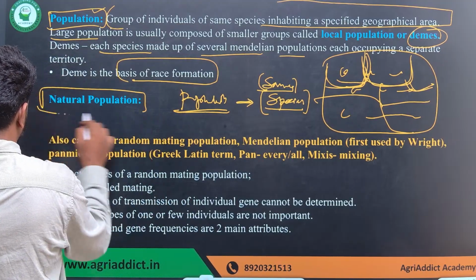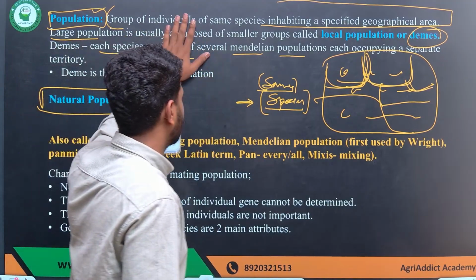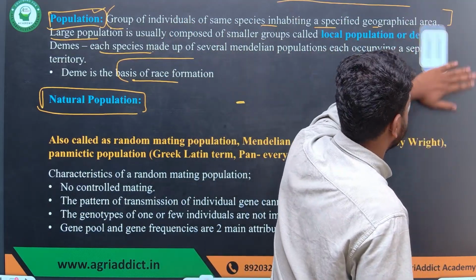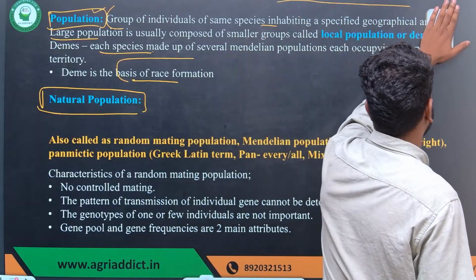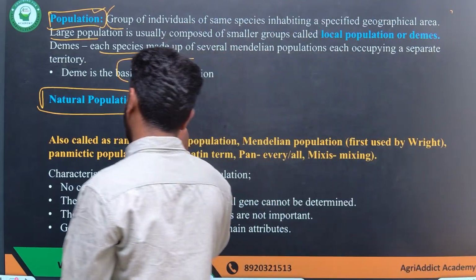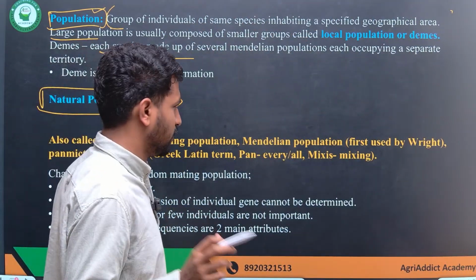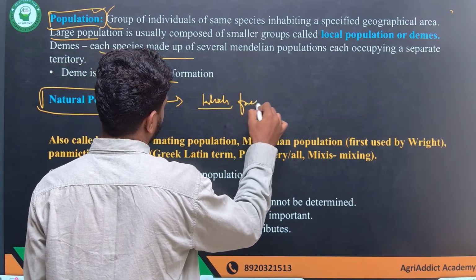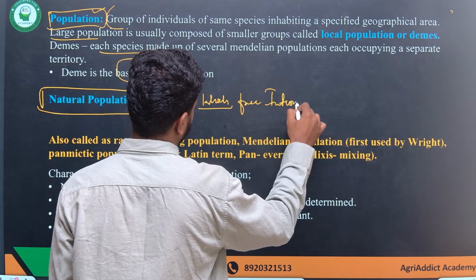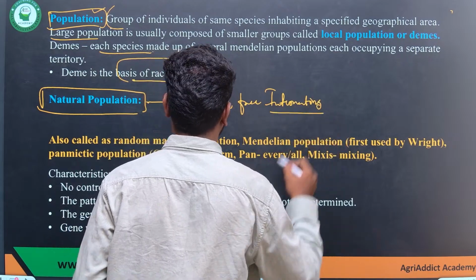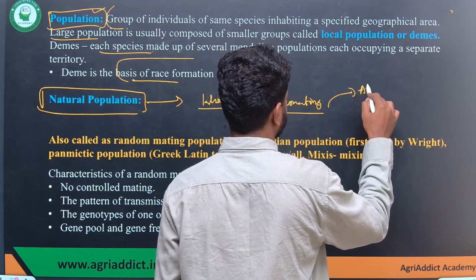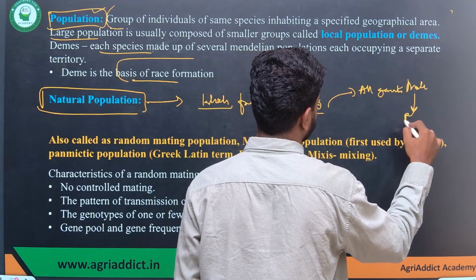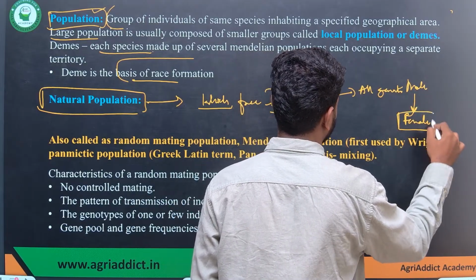Again, within the population, in the study of population genetics we commonly see the term natural population. So what exactly is a natural population? Natural populations are groups of individuals which freely intermate, there is no restriction of intermating or selective mating, and all the gametes of males have an equal chance to fuse with the female gametes.